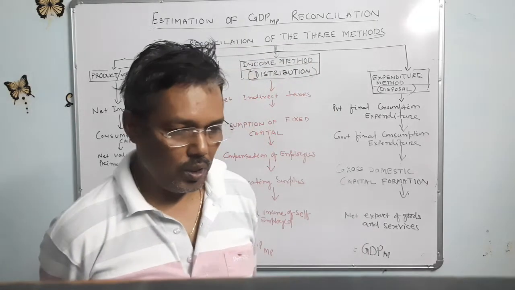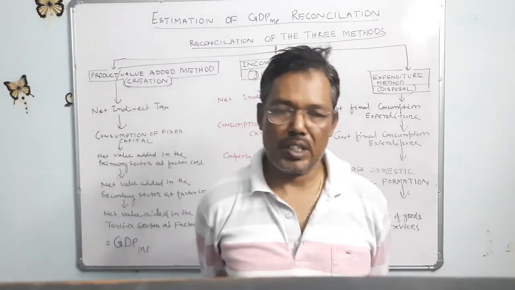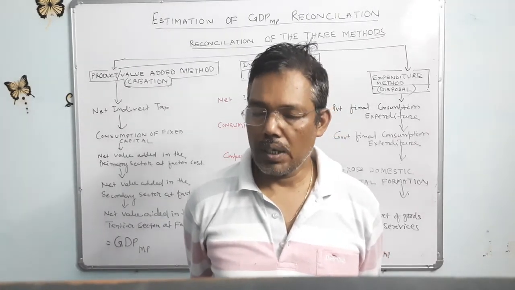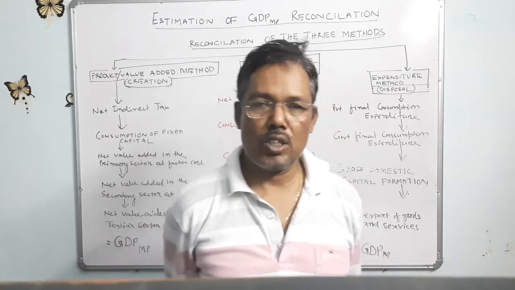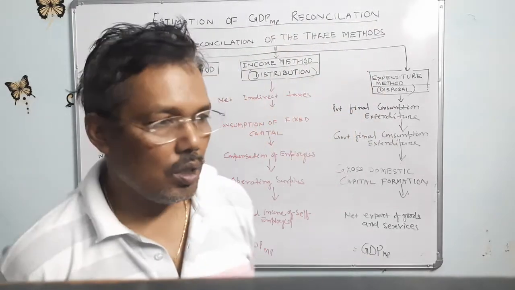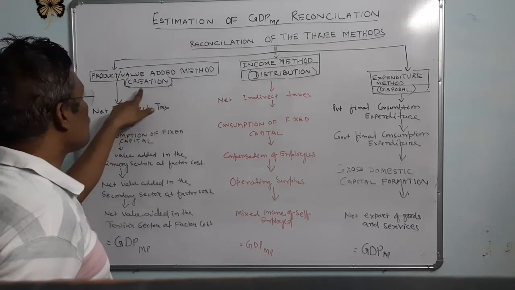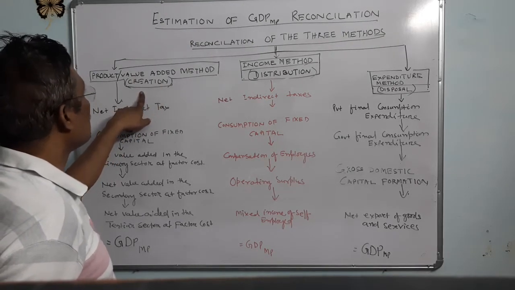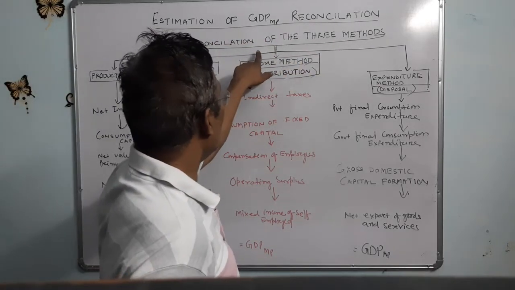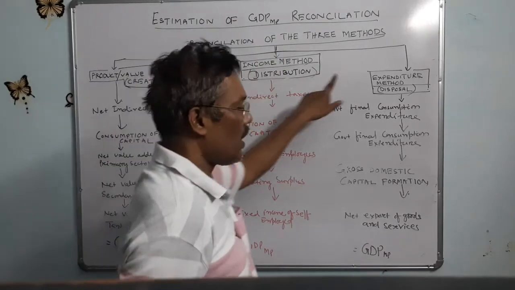Today we will start the reconciliation of three methods of measurement of national income, that is the value added method, income method and expenditure method. The product or value added method is also called the creation method, for the estimation of GDP at market price. Reconciliation of three methods: the value added method, income method, expenditure method.